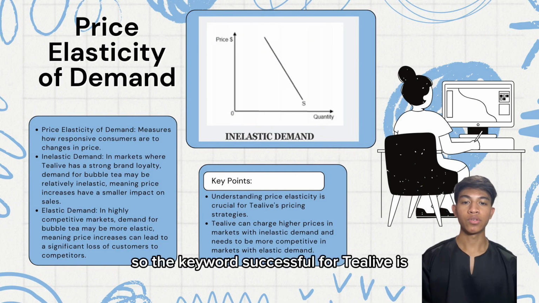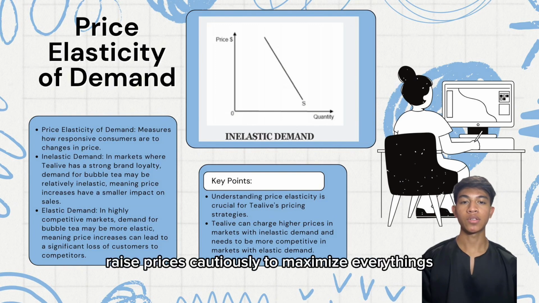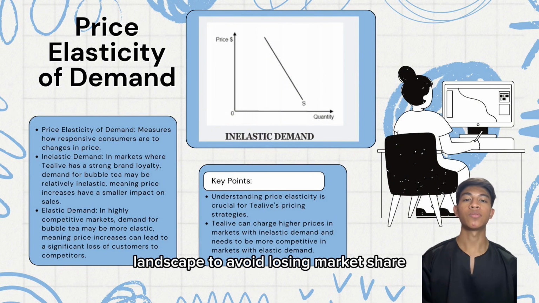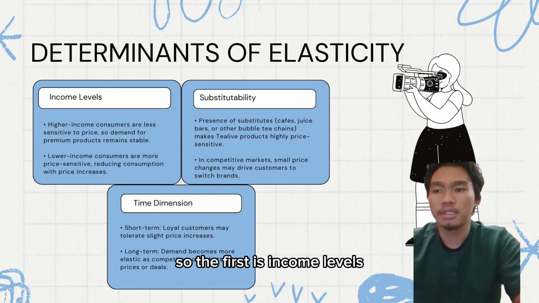So the keyword to success for Tealive is, if demand is elastic, they should lower the prices strategically to boost revenue. If demand is inelastic, raise prices cautiously to maximize the returns. And they should always consider the competitive landscape to avoid losing market share. So the first is income levels.